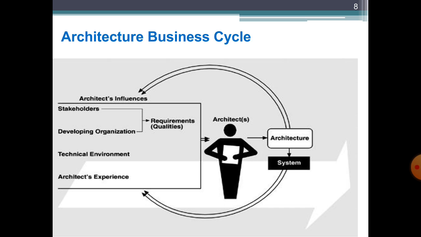We can say that software architecture is a result of technical, business, and social influences, which in turn are affected by the software architecture itself. You can see this cycle of influences from the environment to the architecture, and how it comes back to the environment, which is called the architecture business cycle. So what does it mean?